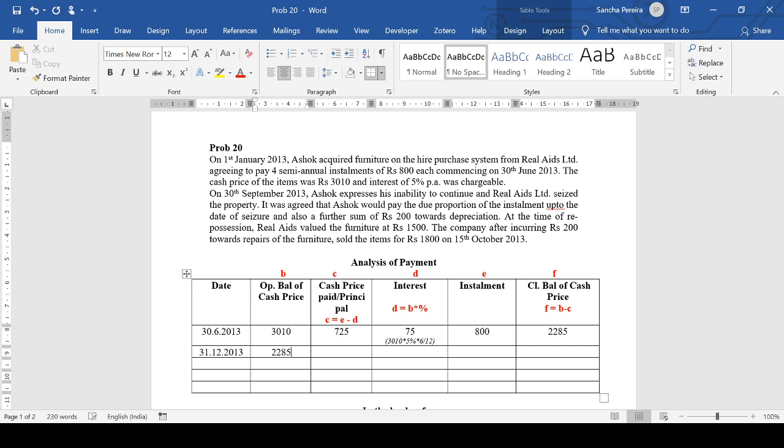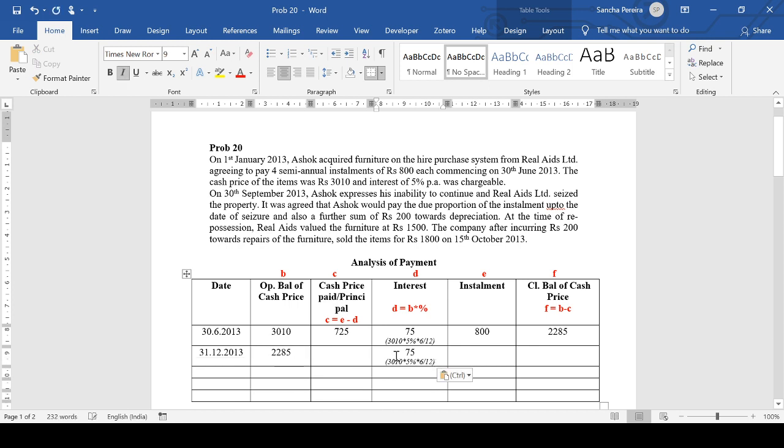So 2285 into 5% into 6 by 12 gives me 57.